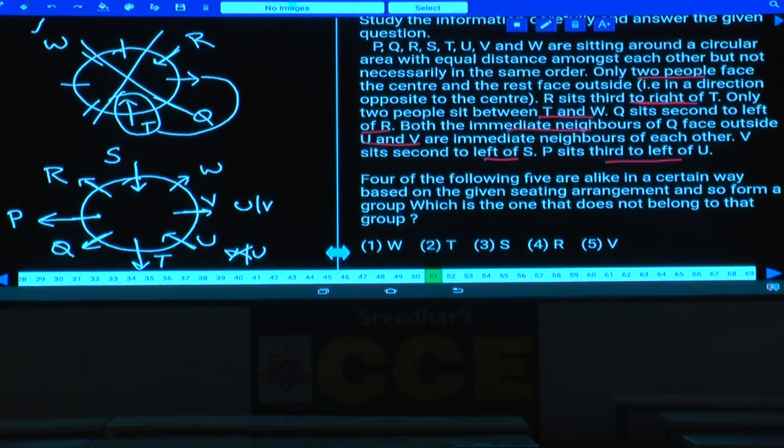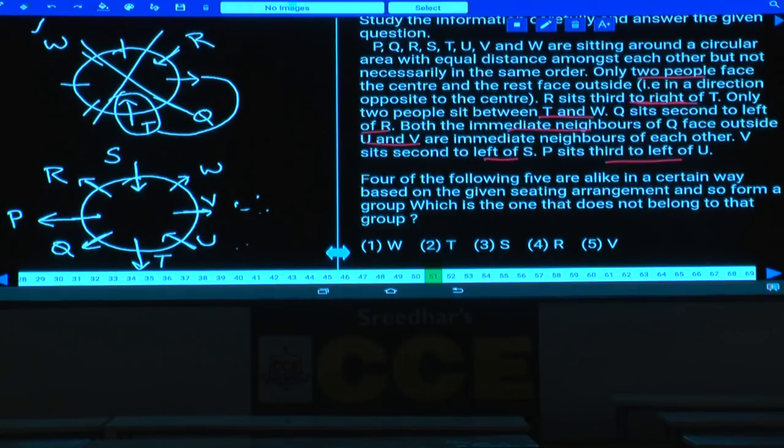Clear? If there is no information given about any person facing inward or outward, then you should take both the possibilities by assuming one of the persons is inward and another person is outward. Earlier we have discussed these types of questions. Then coming to question number 51.